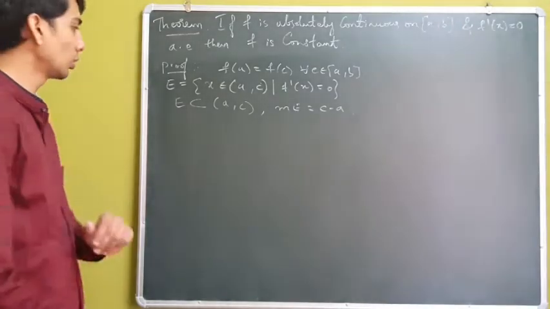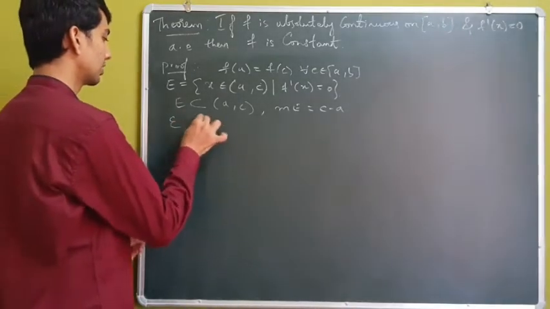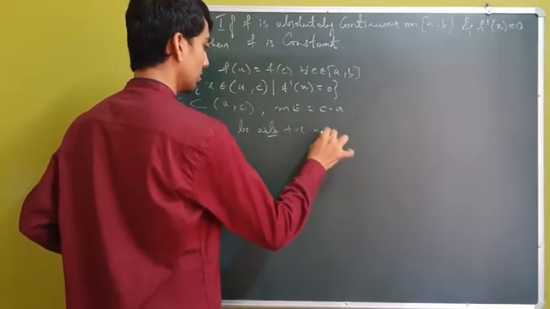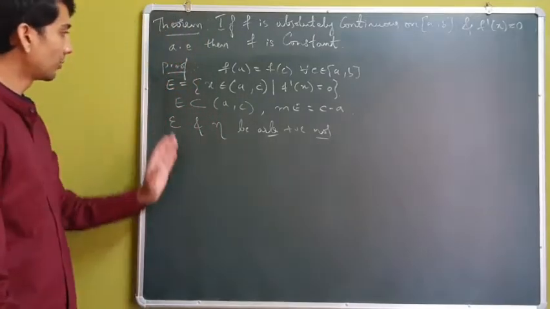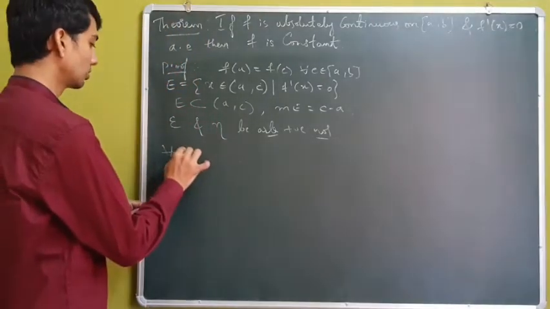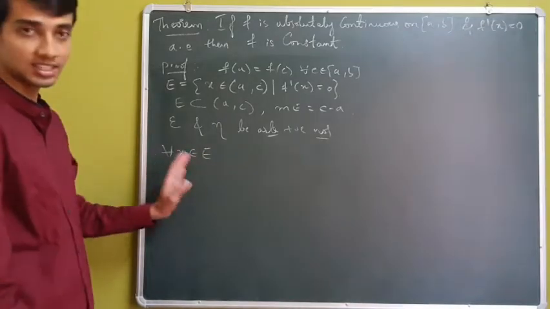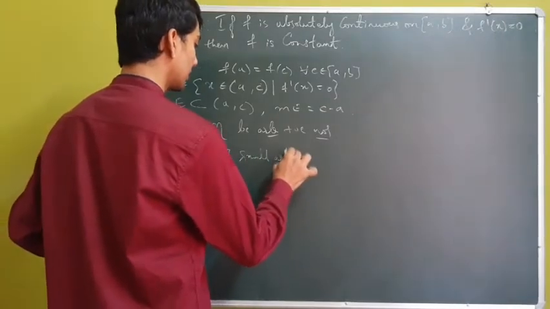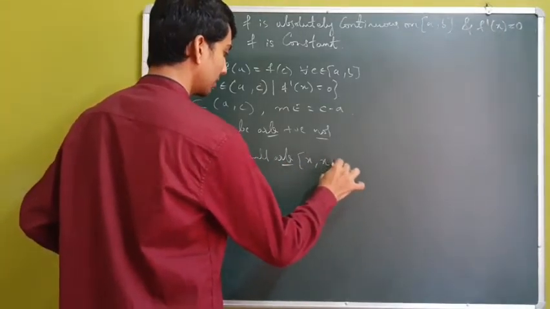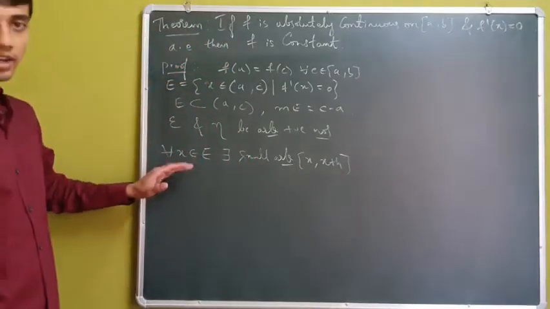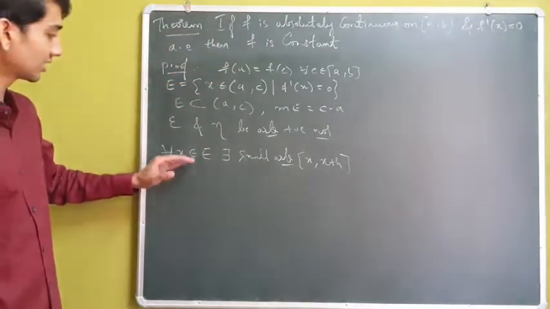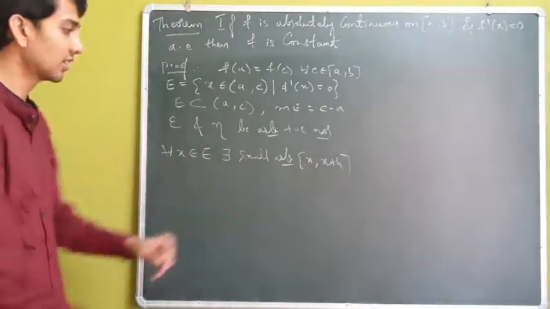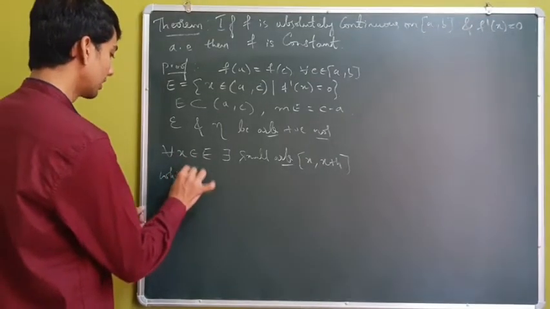Now I will choose two arbitrary positive reals, say epsilon and eta. Then for each x in E, there exists a small interval x to x plus h which is contained in the closed interval ac.